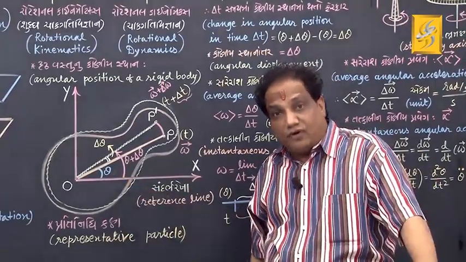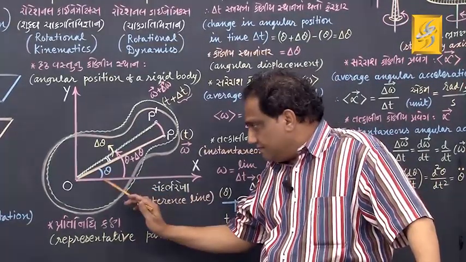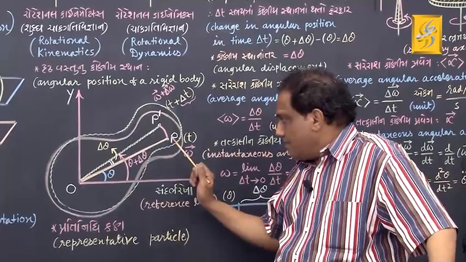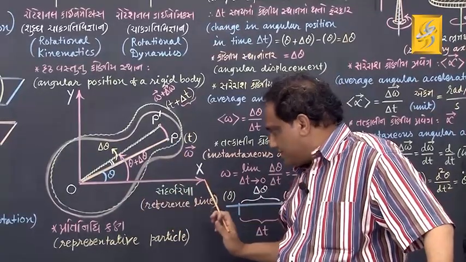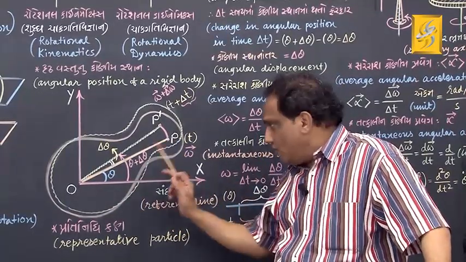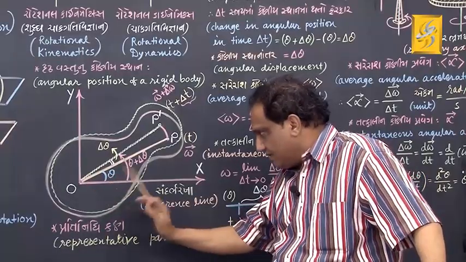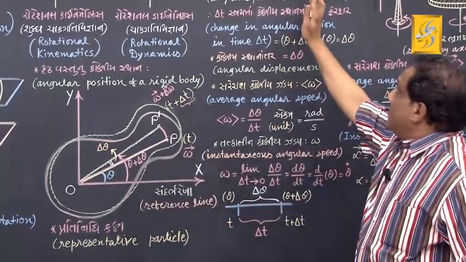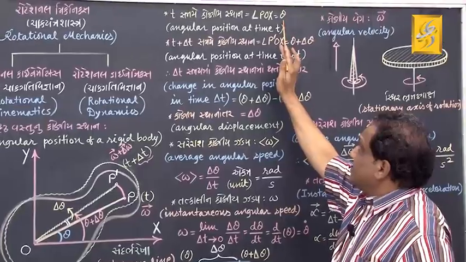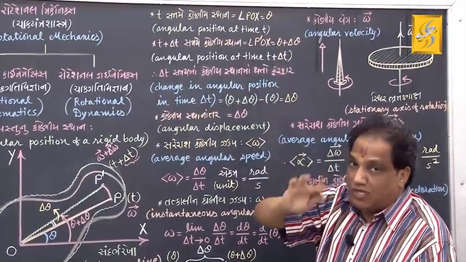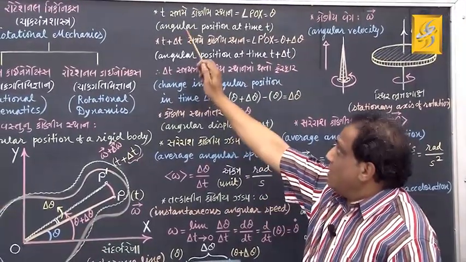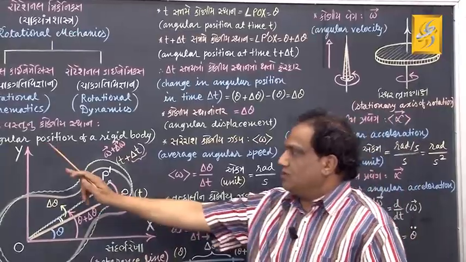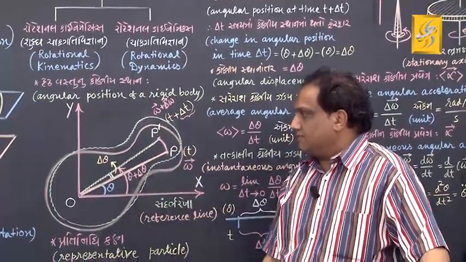Tell me, what is that angle theta? It is angle POX. That angle POX, which is theta, is only known as angular position.